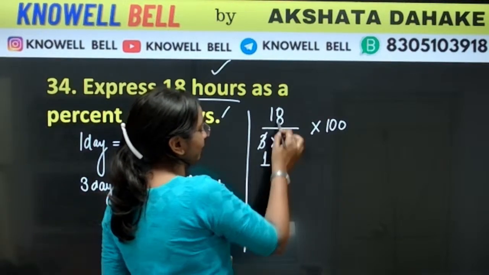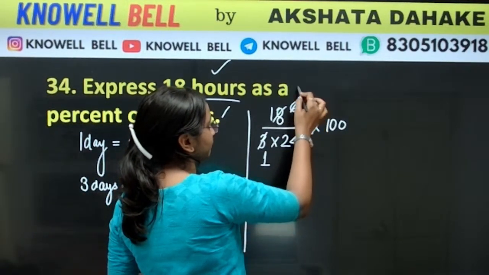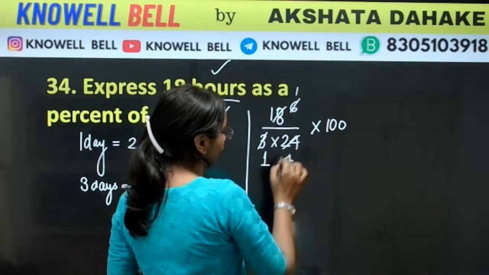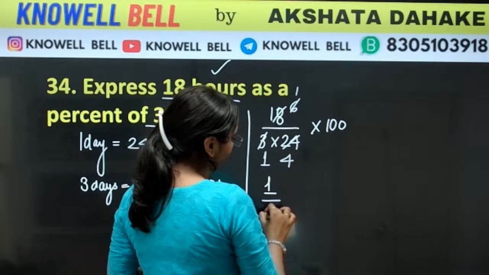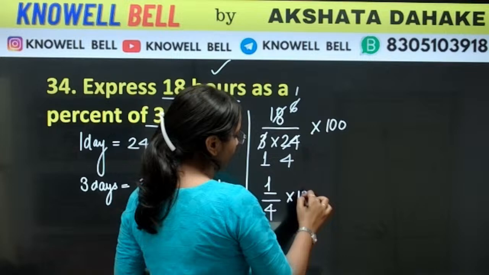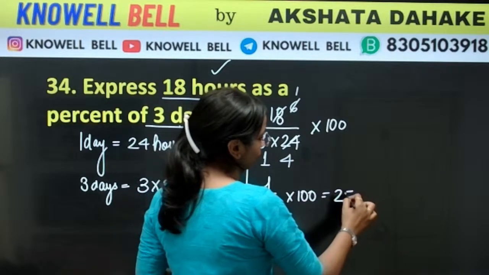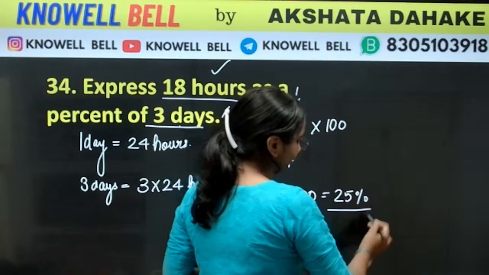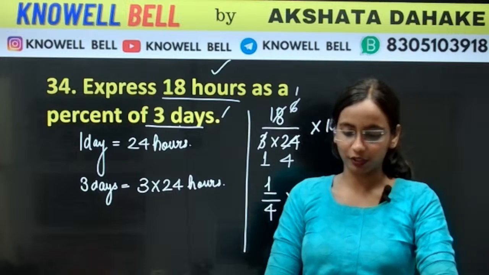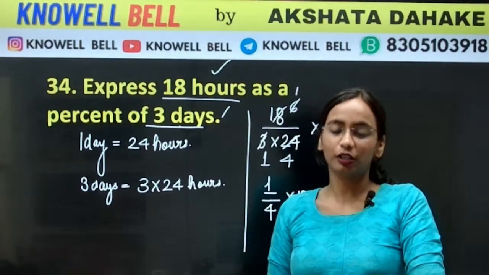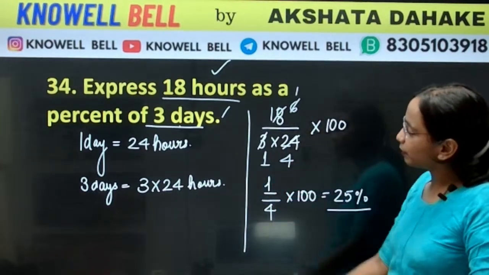3 ones are 3. 3 6 times is 18. 6 fours are 24. So what we have got? 1 by 4 into 100. That will be equal to how much? 25%, not 40%. Okay.